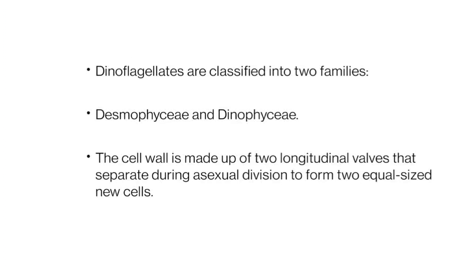The dinoflagellates are also classified into two families, Desmophyceae and Dinophyceae. The cell wall is made up of two longitudinal walls that separate during asexual division to form two equal-sized new cells. The method of reproduction in dinoflagellates is asexual reproduction, and sexual reproduction also occurs in at least some species of dinoflagellates.